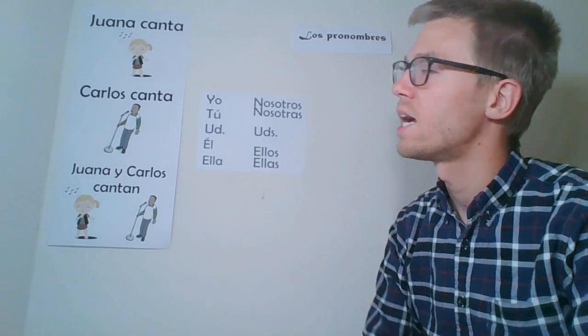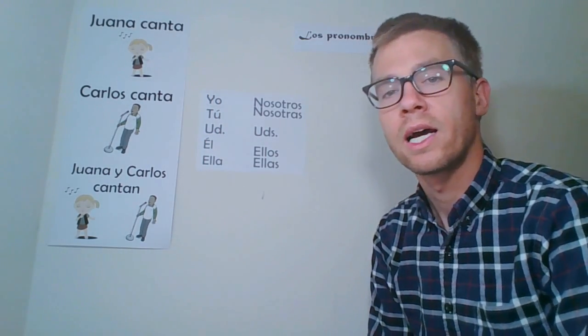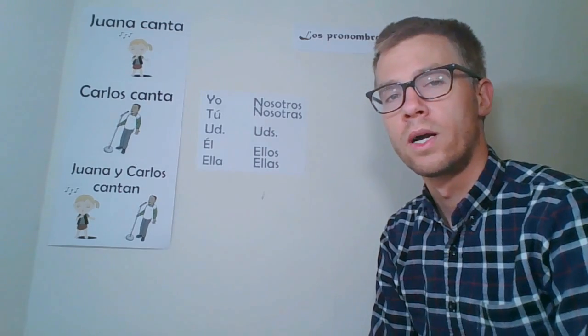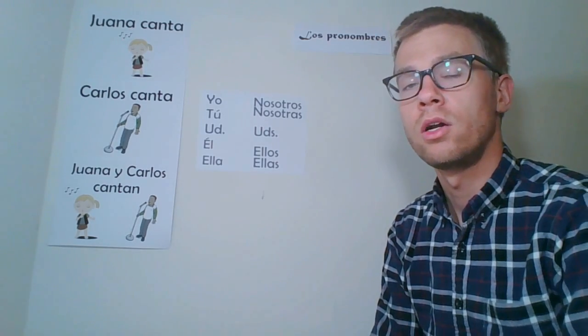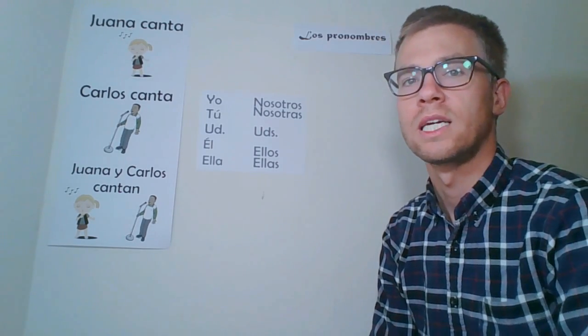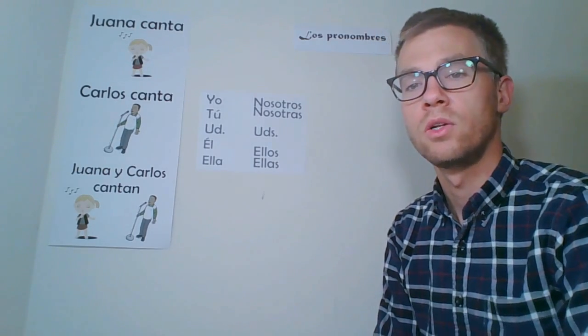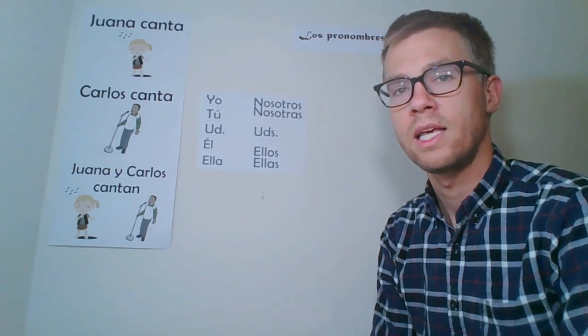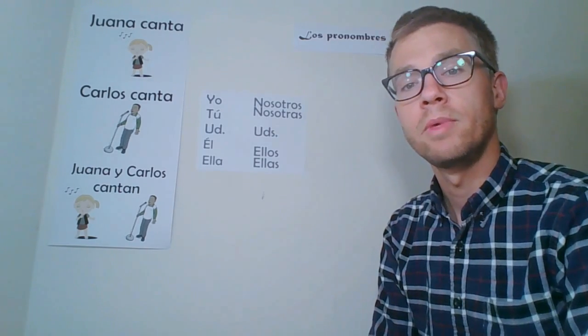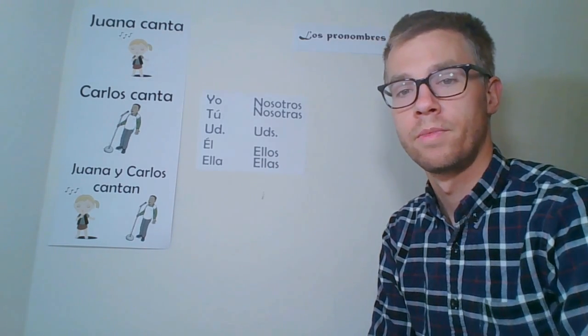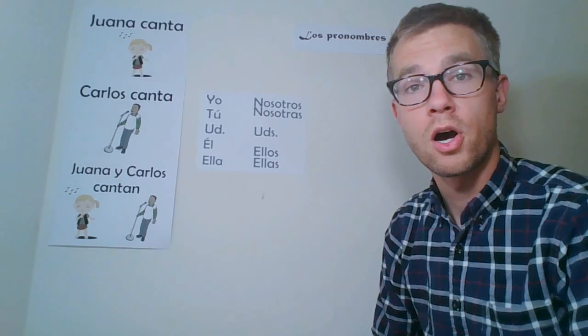Here we have Juana canta. That translates to Juana sings. We have Carlos canta. That means Carlos sings. Juana y Carlos cantan. That means Juana and Carlos sing. Let's learn what the pronombres are.